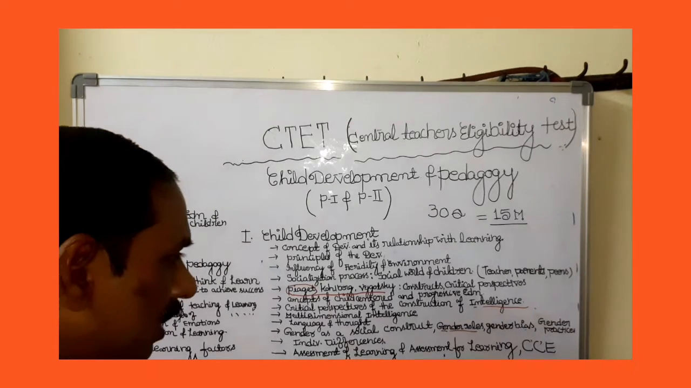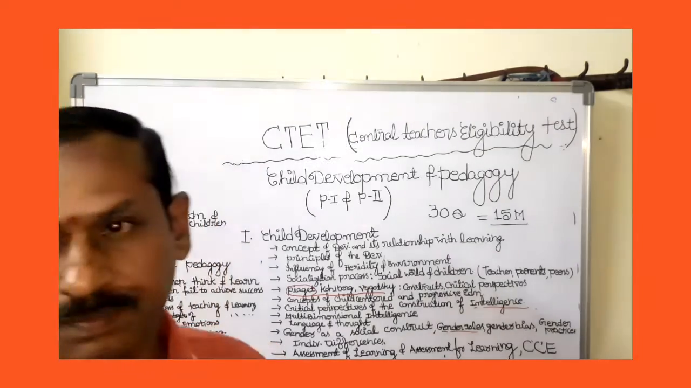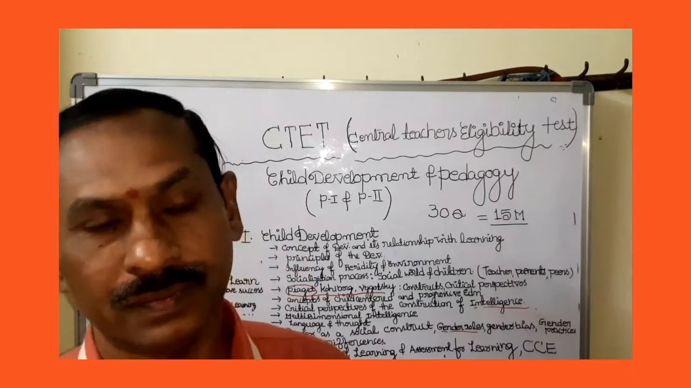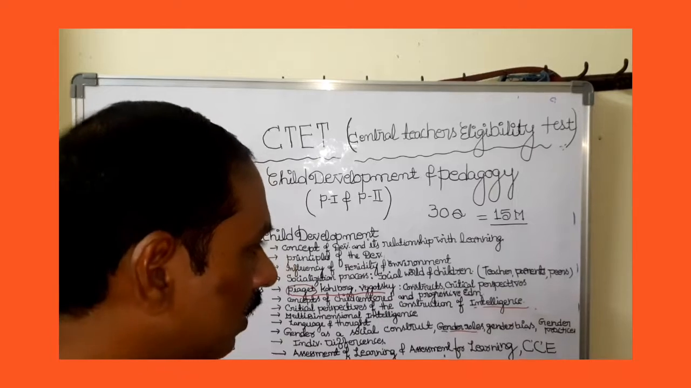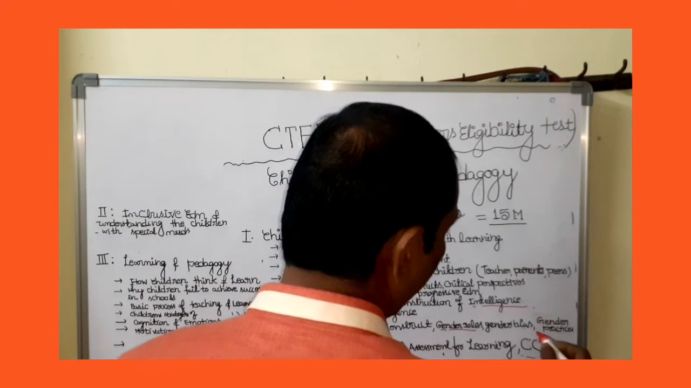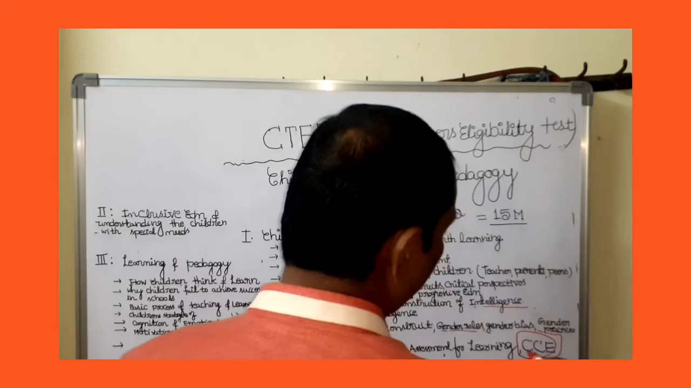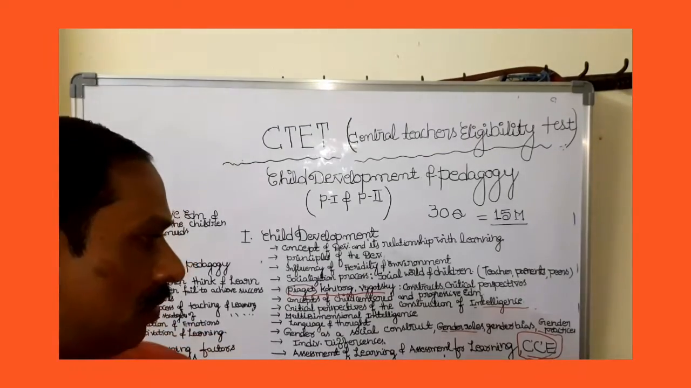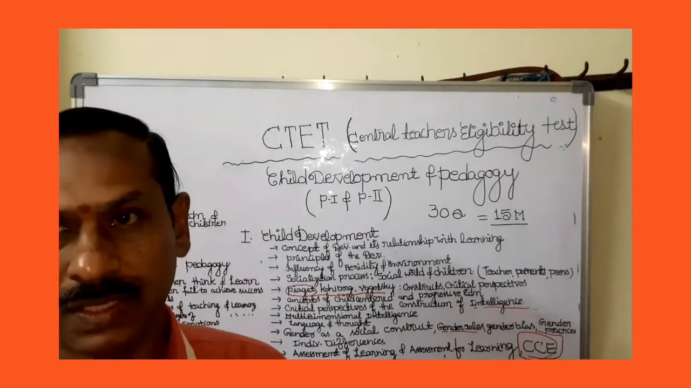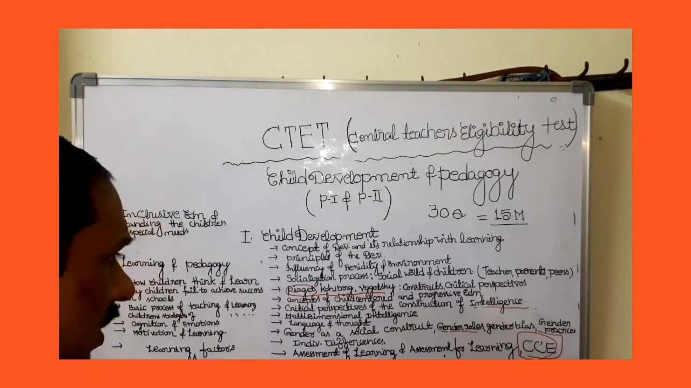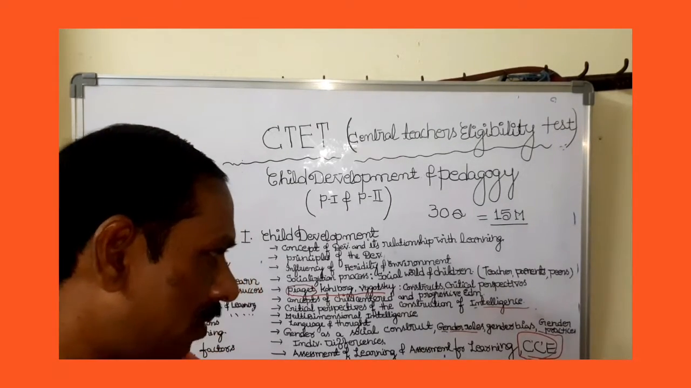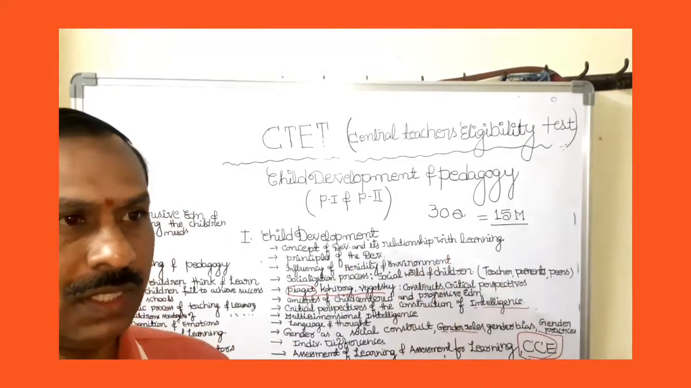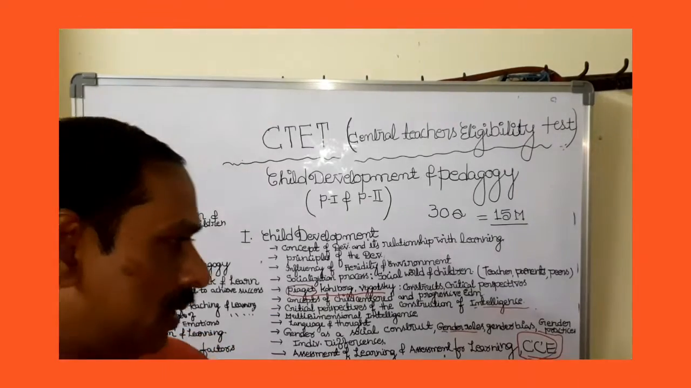And assessment of learning and assessment for learning, and CCE. CCE also is a very very important area. CCE, continuous and comprehensive evaluation, is also very very important. The CCE is based on psychological theories only. That is, what we just discussed, child centered education. CC is nothing but child centered education. Before that we followed teacher centered education.